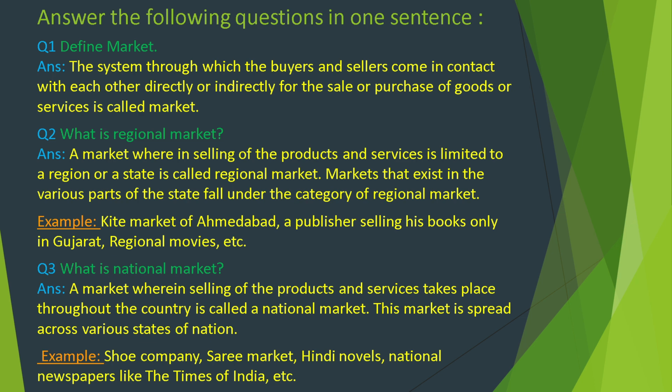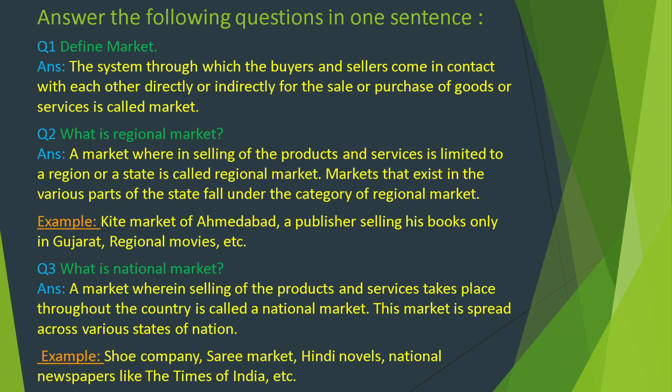Define market. The system through which the buyers and sellers come in contact with each other, directly or indirectly, for the sale or purchase of goods or services is called market. What is regional market? A market wherein selling of the products and services is limited to a region or a state is called regional market.